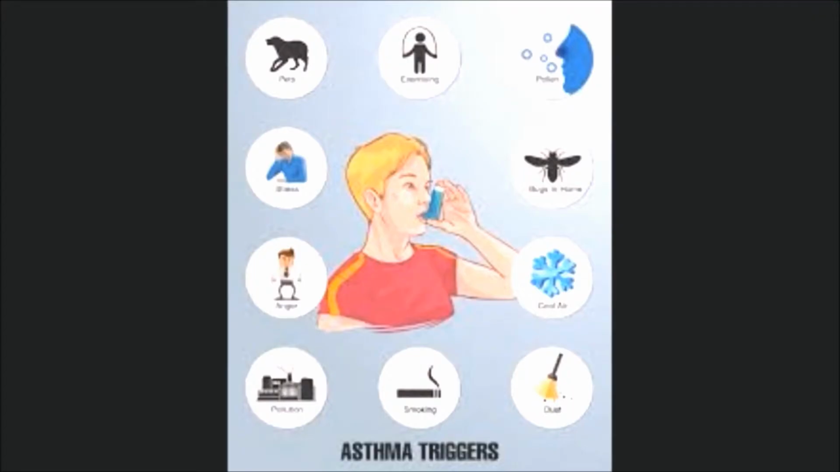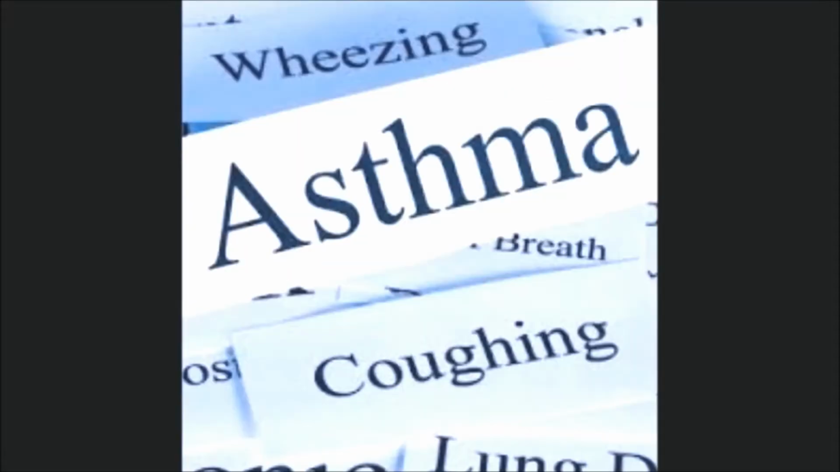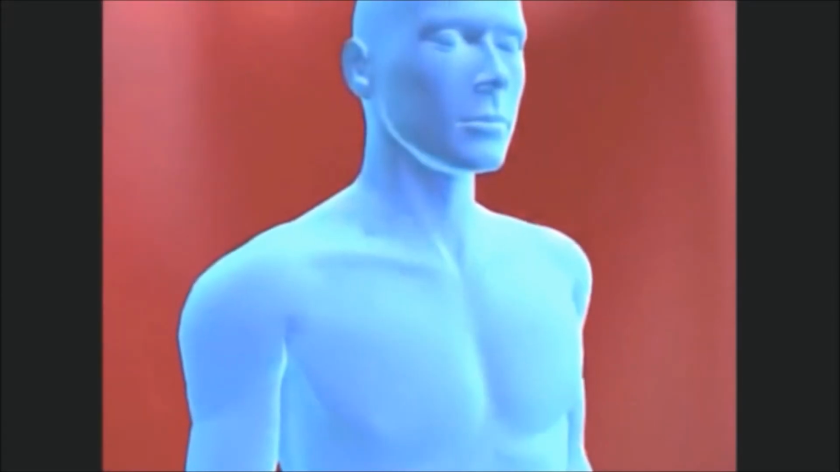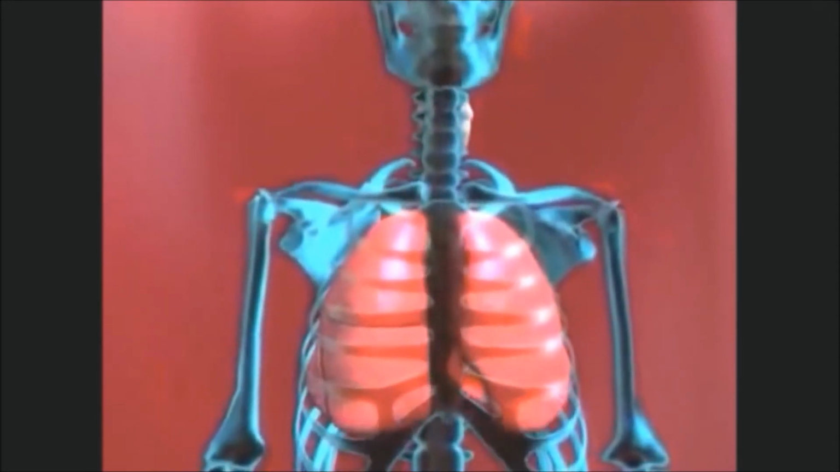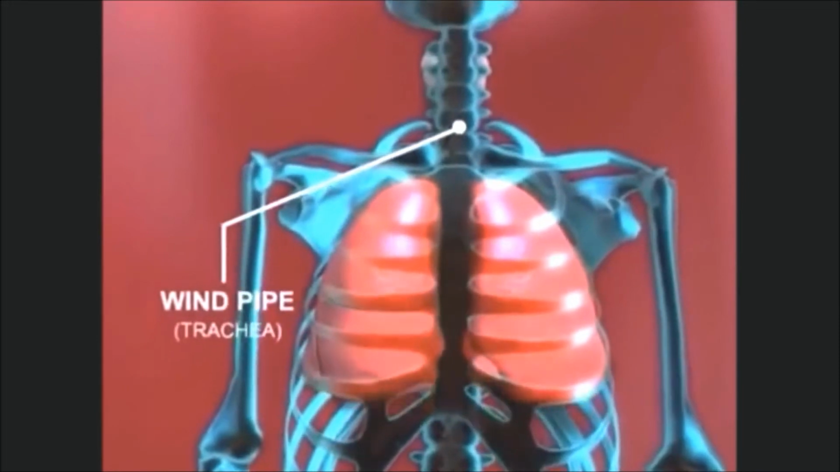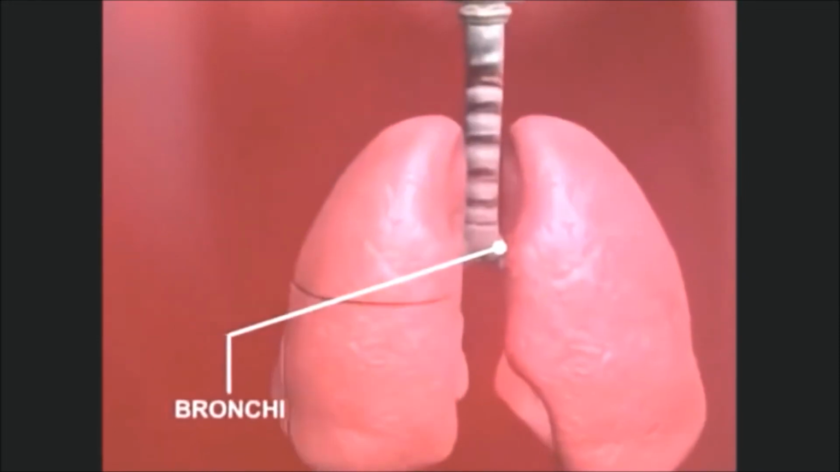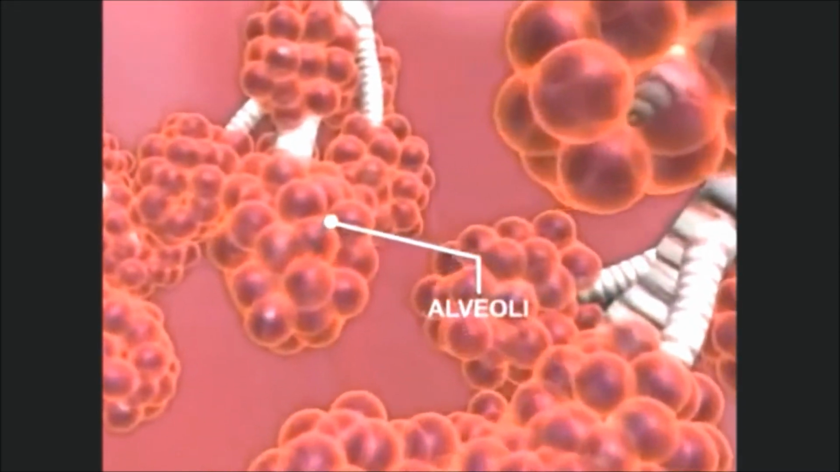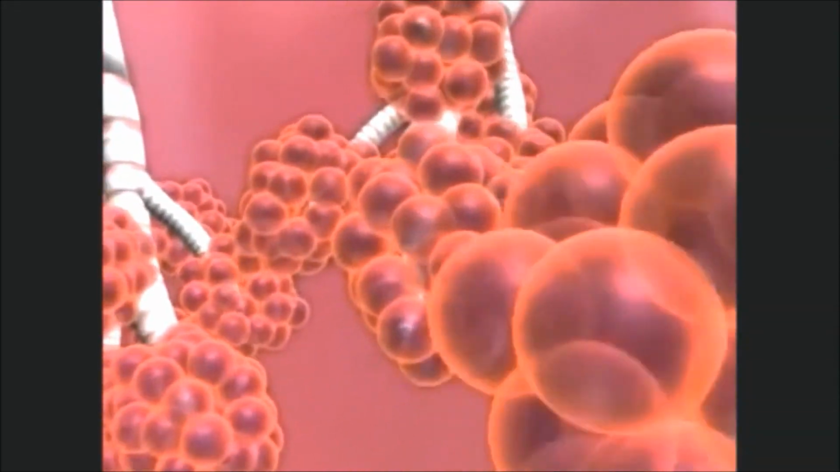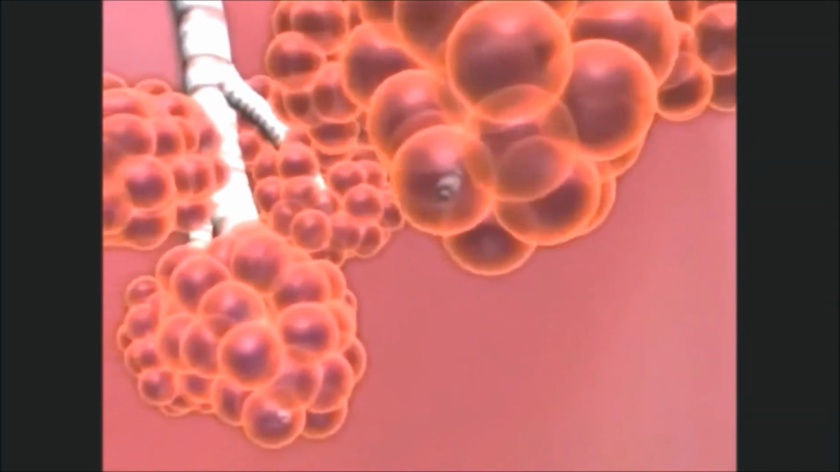What is asthma? During breathing, air is inhaled through the mouth and enters the respiratory passage. Then air passes through the trachea and splits into the bronchioles, and finally enters the tiny sacs called alveoli, where the exchange of gases takes place.